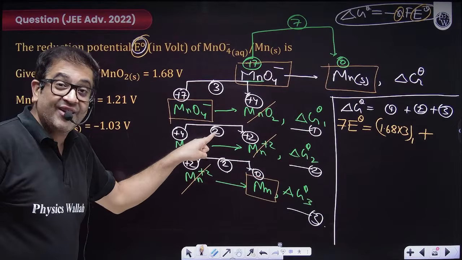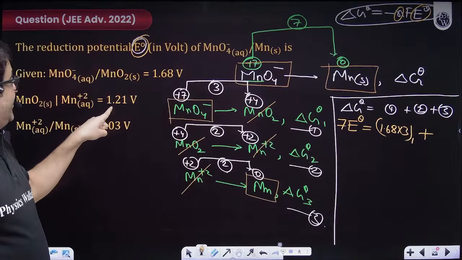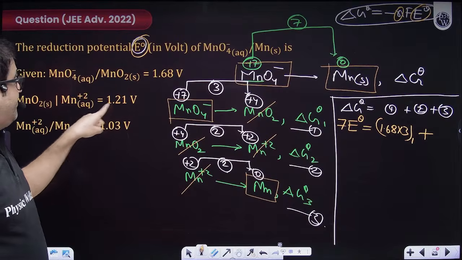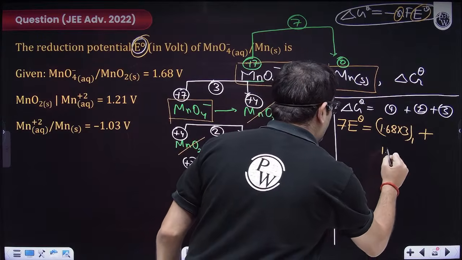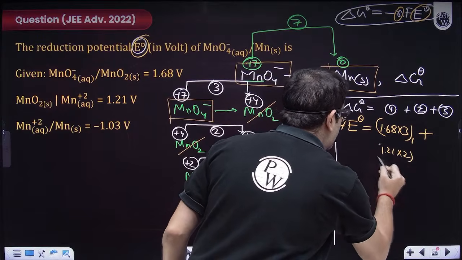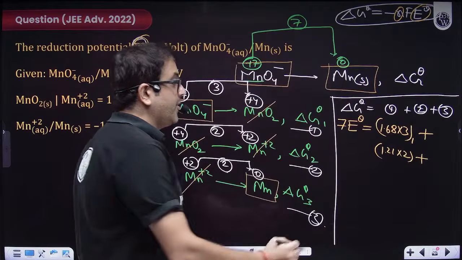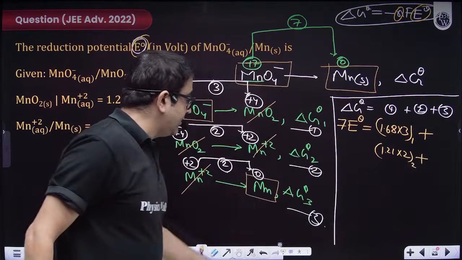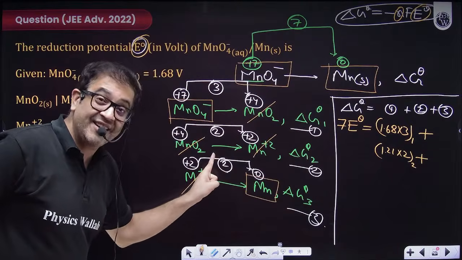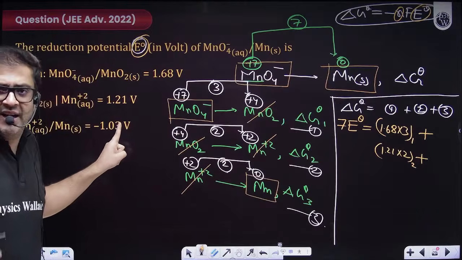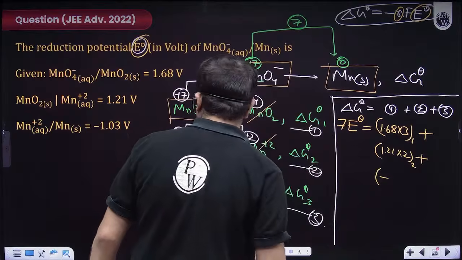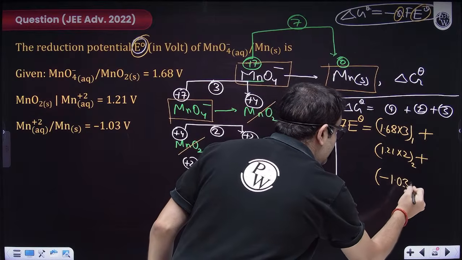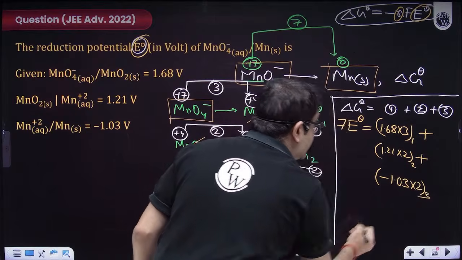Sir, number of electrons transferred is 2. So 2 into 1.21. So 1.21 into 2 plus, this is from the second case. And the third one is number of electrons transferred is again 2, but here the potential is negative. Why bother? Put it with sign. So minus of 1.03 into 2. This is for the third one.